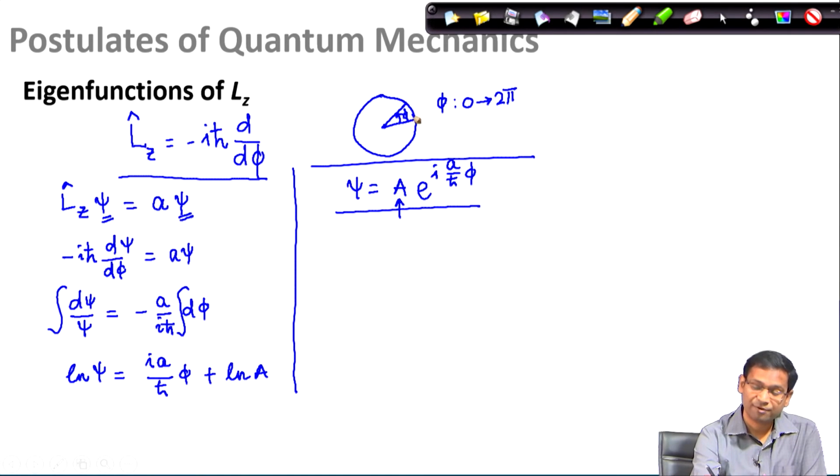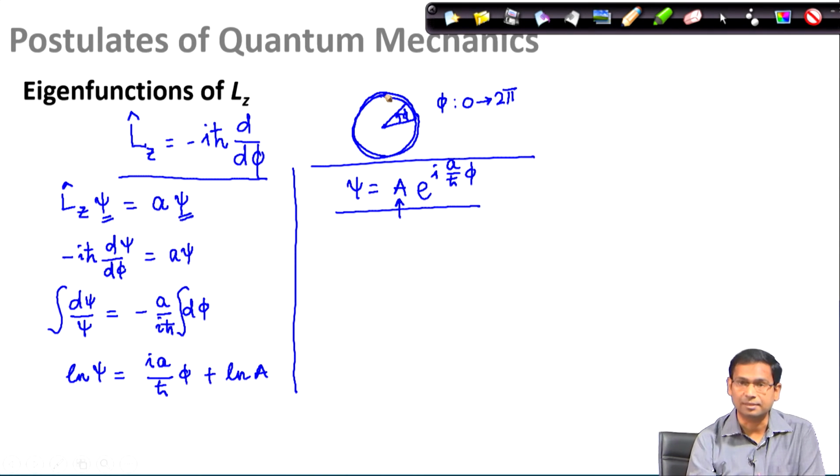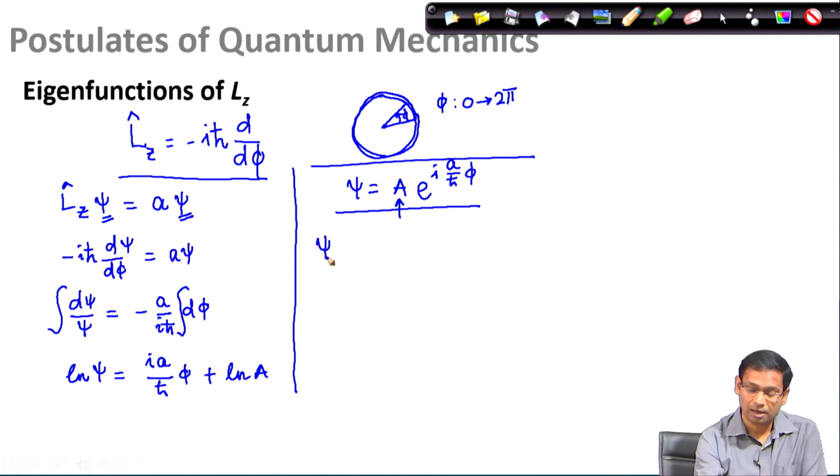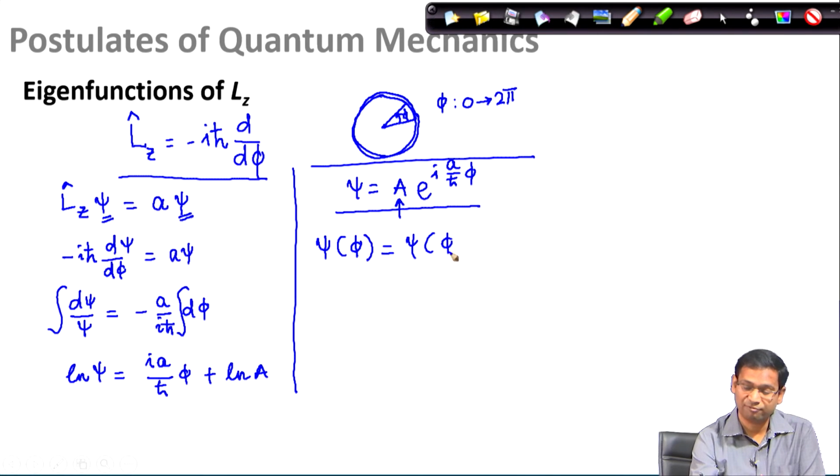If the particle makes a 2 pi revolution and comes back, the wave function should reproduce itself. So, we invoke another boundary condition, that psi at phi should be psi at phi plus 2 pi, because after making a 2 pi revolution the wave function should reproduce itself.